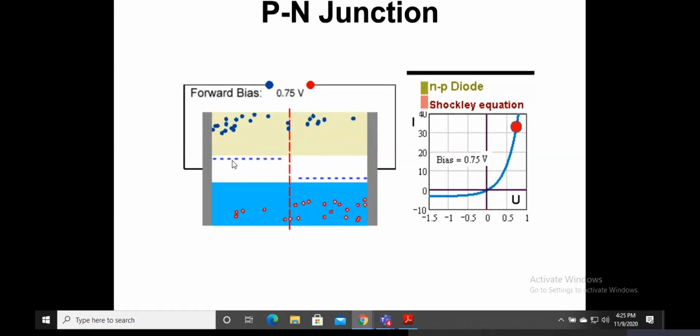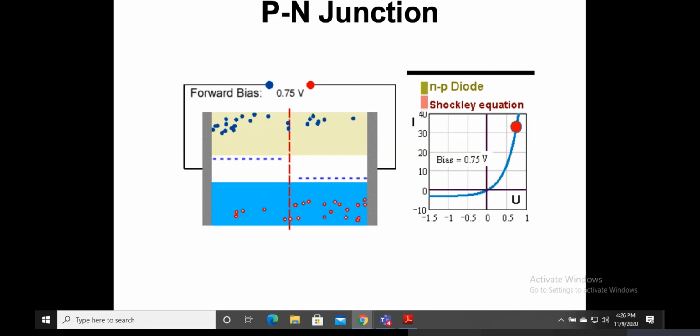Now, how do we apply electric current? Just as I said, take a battery and connect one end to one side and the other end to the other side. If you connect the negative terminal to the N-type and the positive terminal to the P-type, that's called forward biasing. And there's a nice analysis which happens in this junction when we connect.